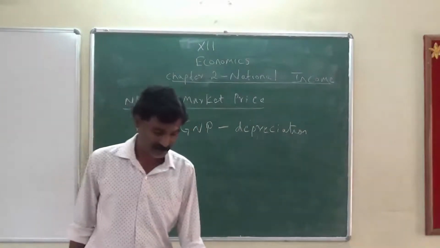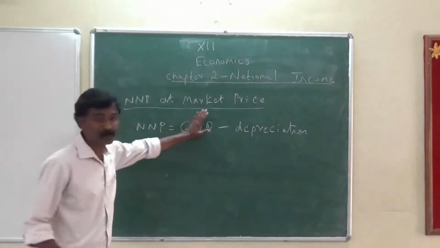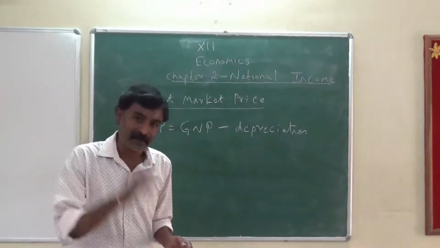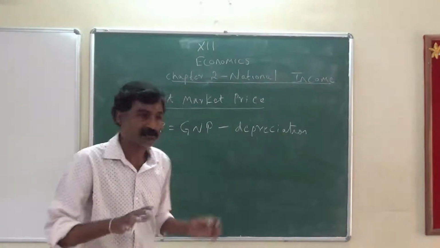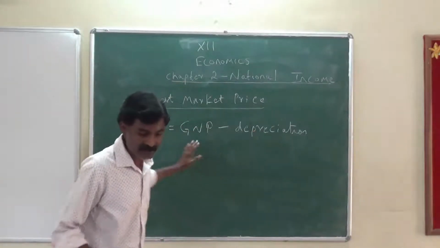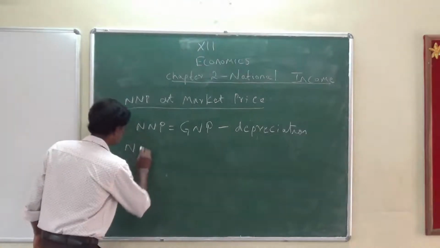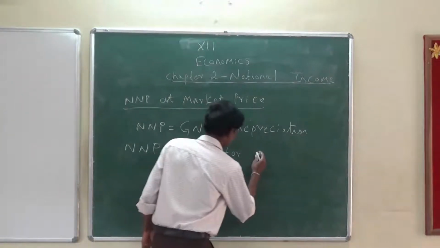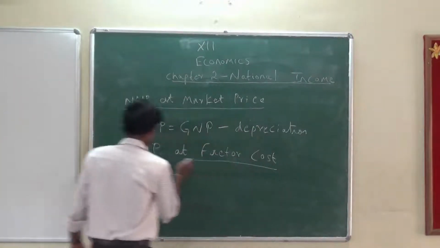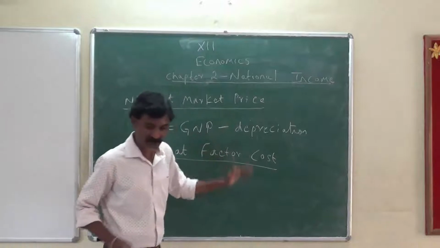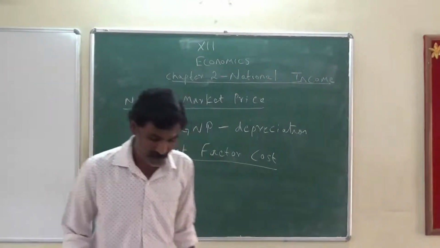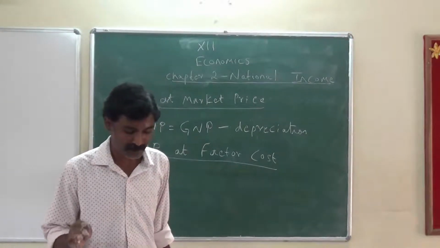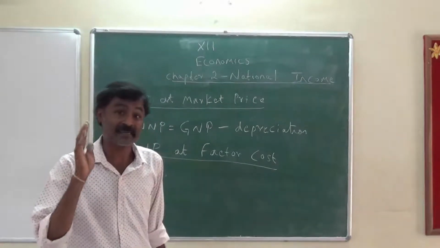Minus depreciation. Now here, this is nothing but market price, which means I manufacture a product, take it to the market and sell it. That is called market price. The next is NNP at factor cost. Now this is market price and factor cost. Factor cost refers to the market value of output. So we do not have any tax here.